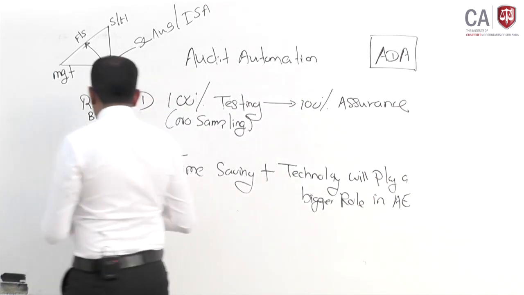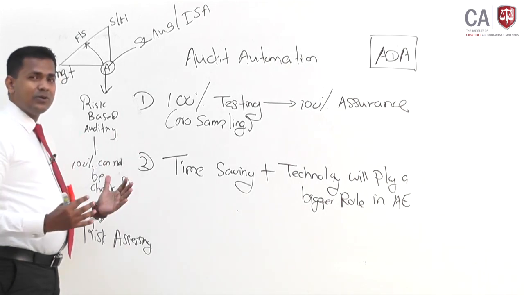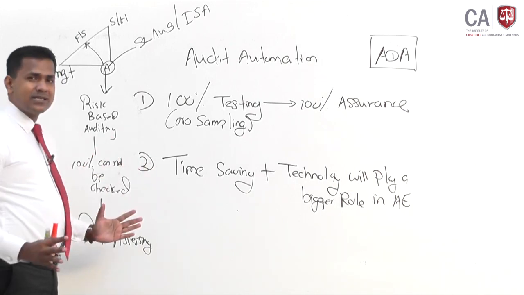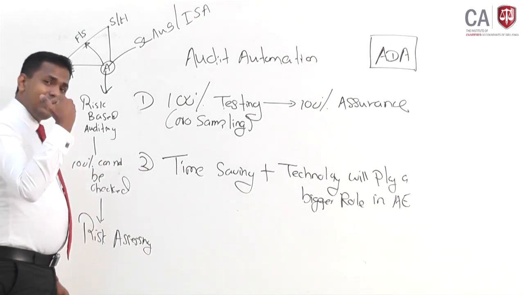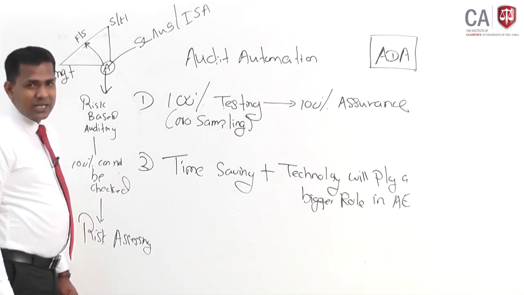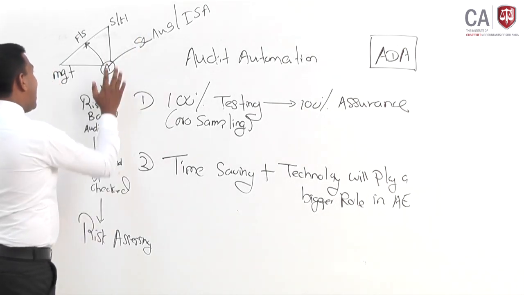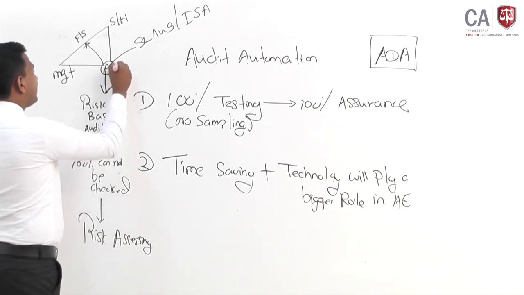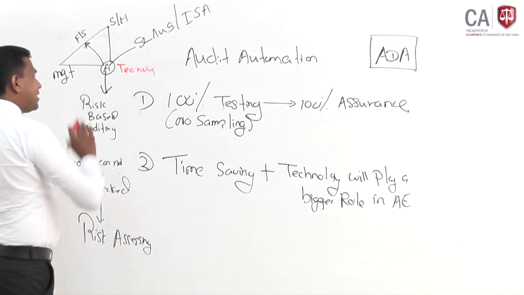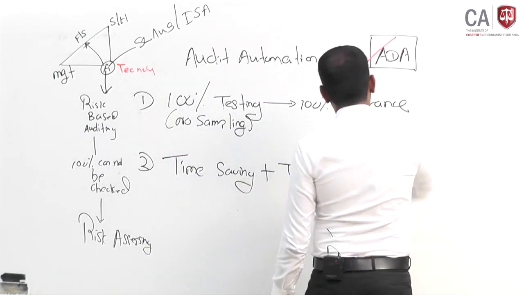But things are changing now. Technology has come, the fourth industrial revolution. With the fourth industrial revolution, technology has overridden all the business processes in this world. Not only businesses, it has already come to the audit firms as well. As practitioners in audit firms, we are now rethinking how the auditor's role is getting impacted by technology. One of the technological mechanisms you can apply is ADA, audit data analytics.